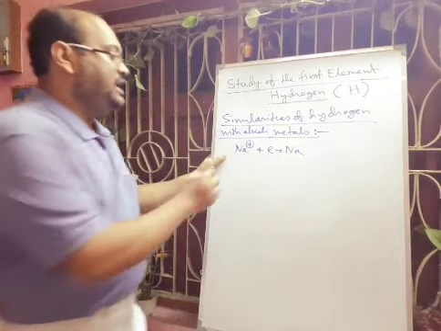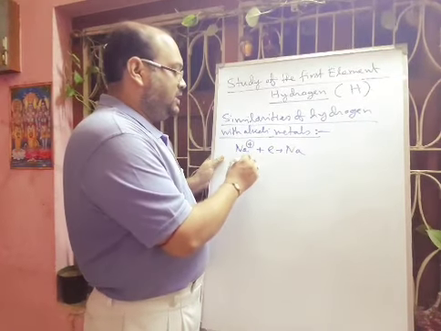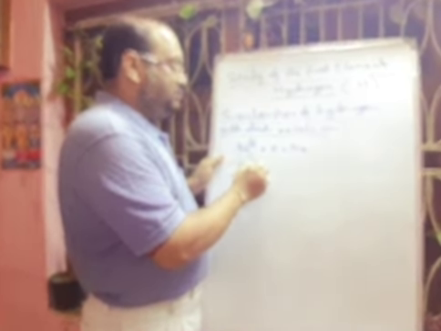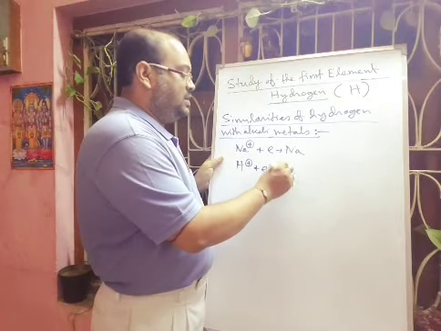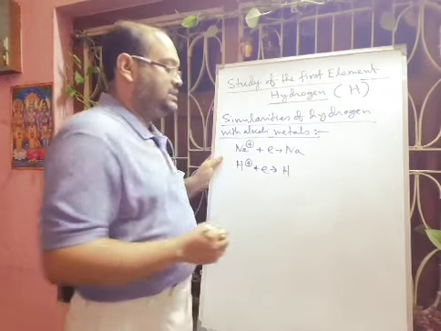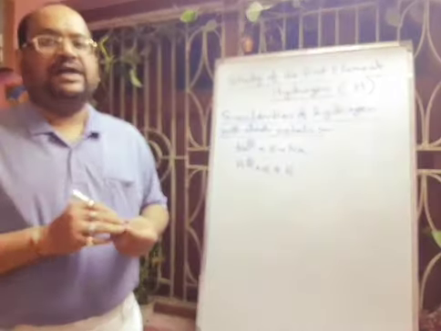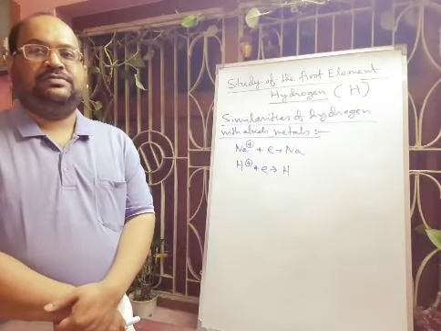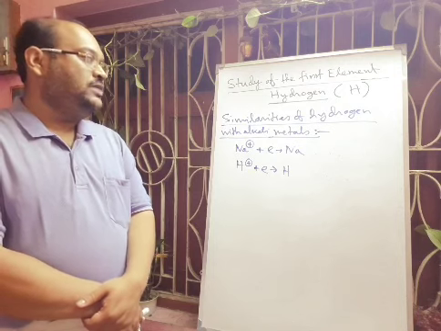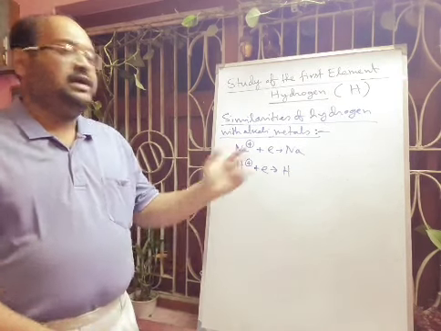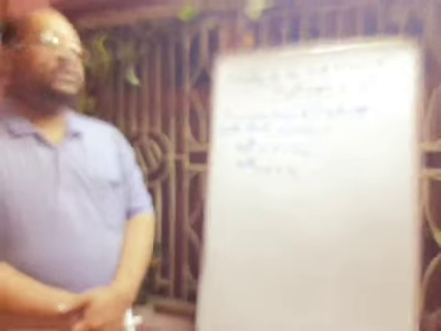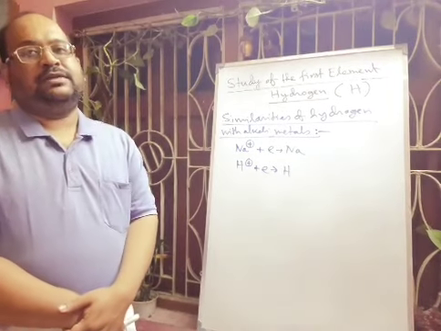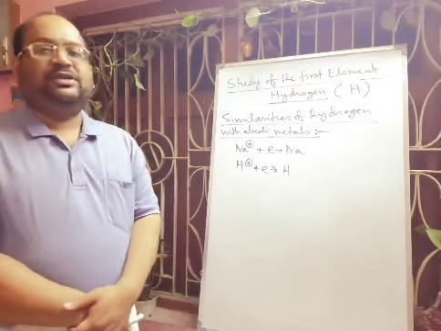In the same way, if you take H plus, in electrolysis of water, it will accept 1 electron forming hydrogen. So hydrogen gas will be liberated at the cathode. In this way, there is the similarity of the properties of hydrogen with alkali metals. Next we can tell about the difference.